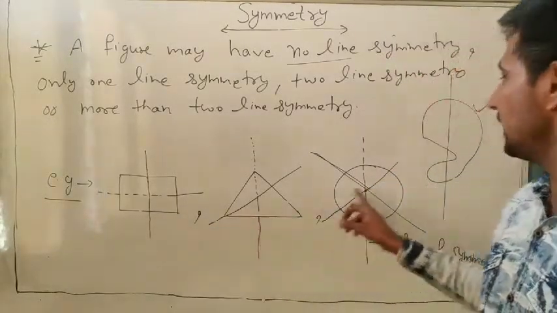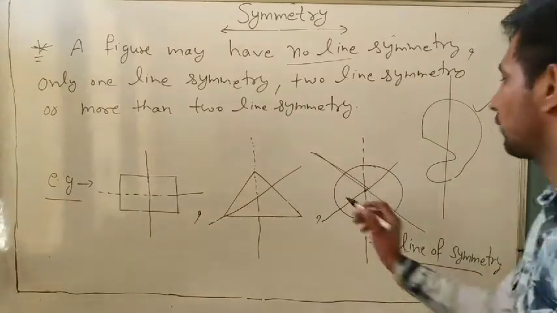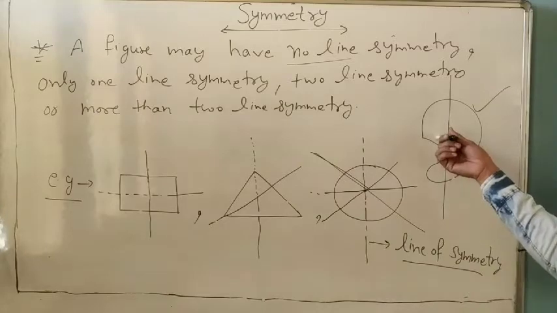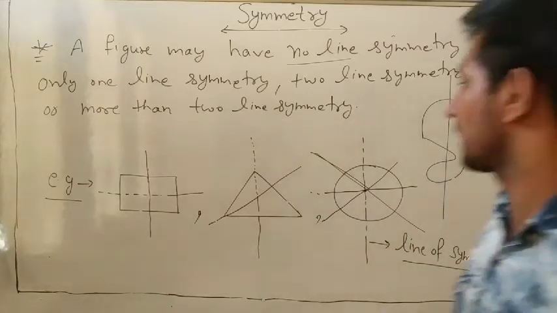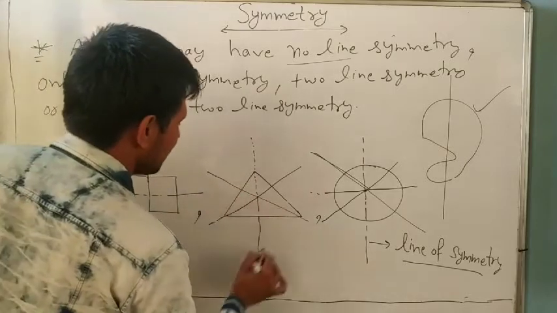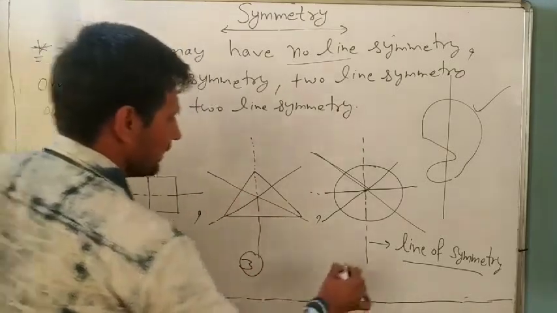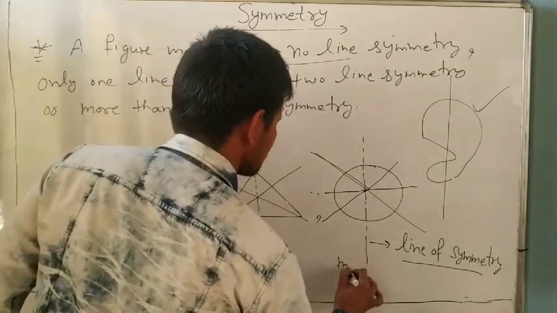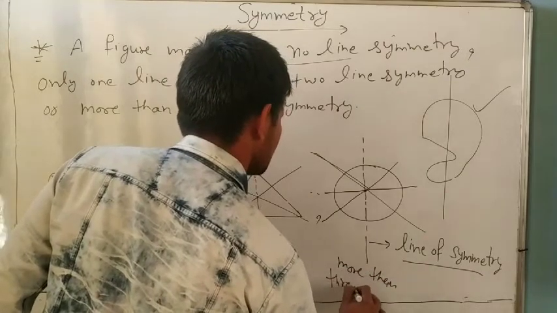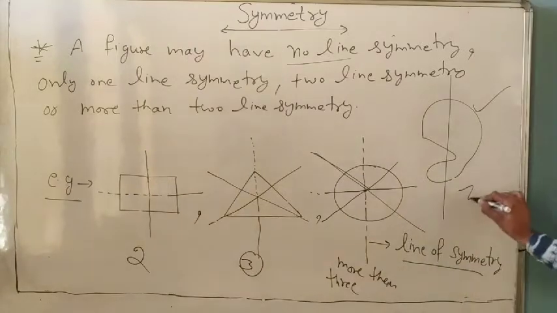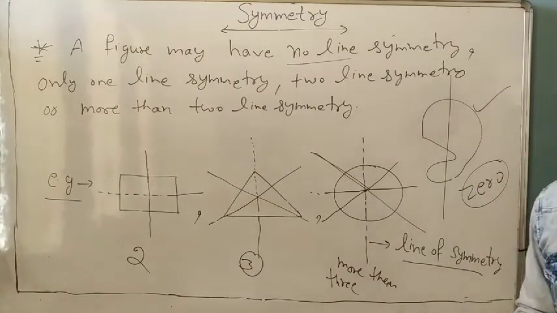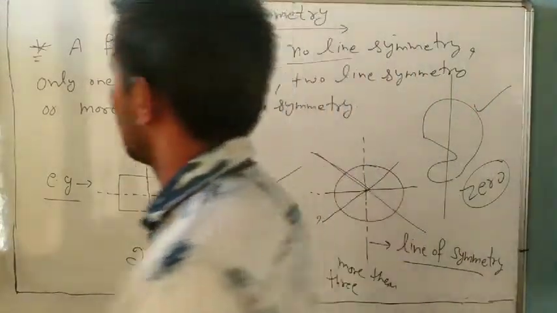In this one 3, in this one 1, 2, 3. You can find one more, 4 lines of symmetry also. Here 0 line of symmetry. So you can write in this one 2 line symmetry, in this one 3 line symmetry, in this one more than 3, and here 0 line of symmetry.